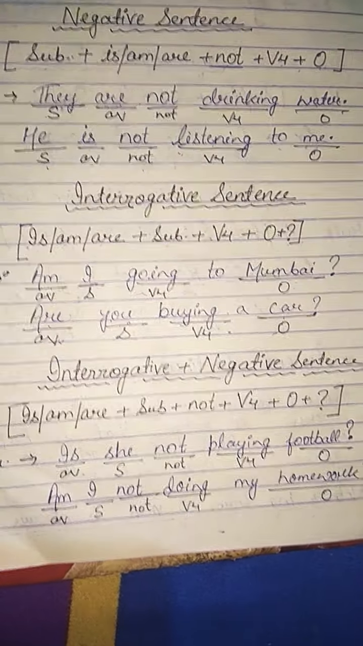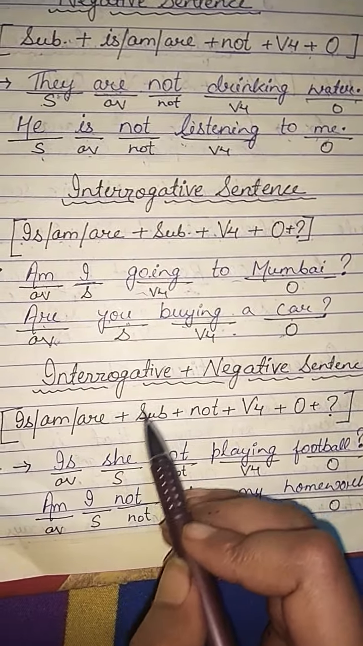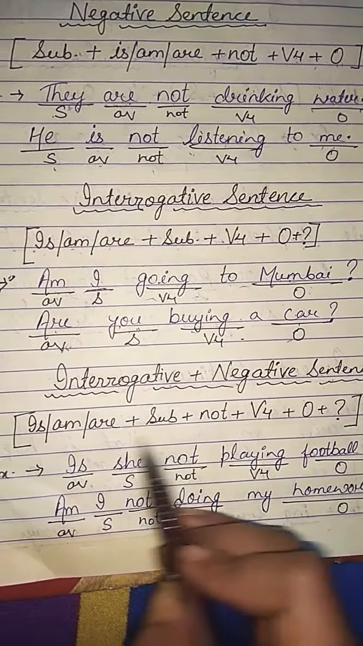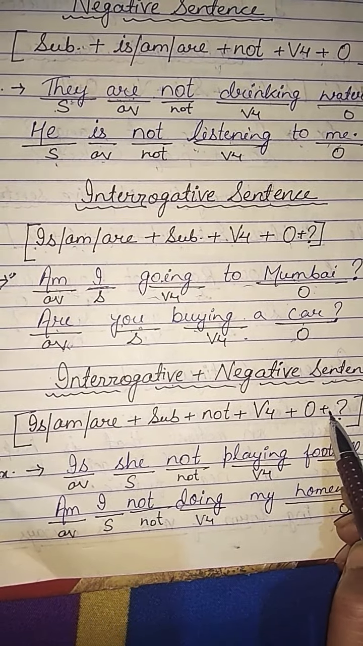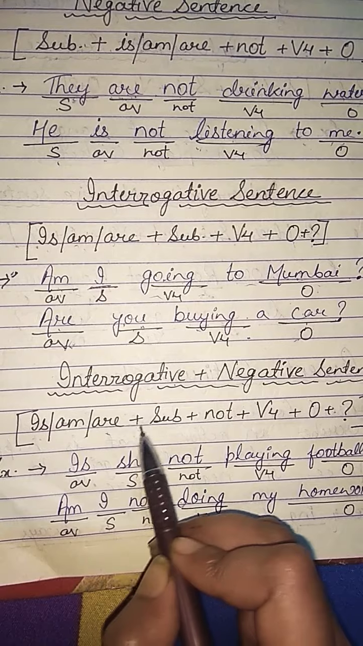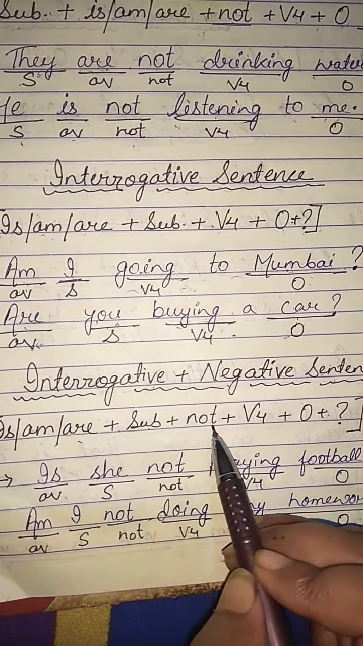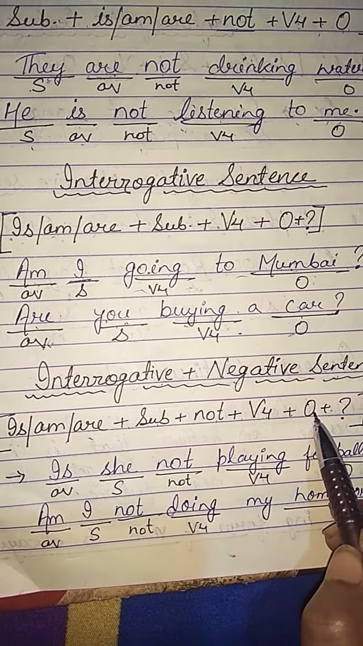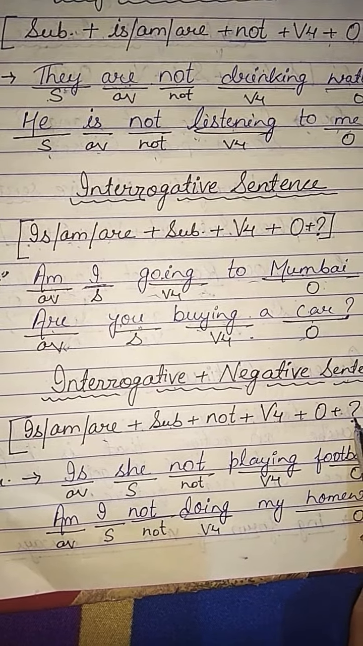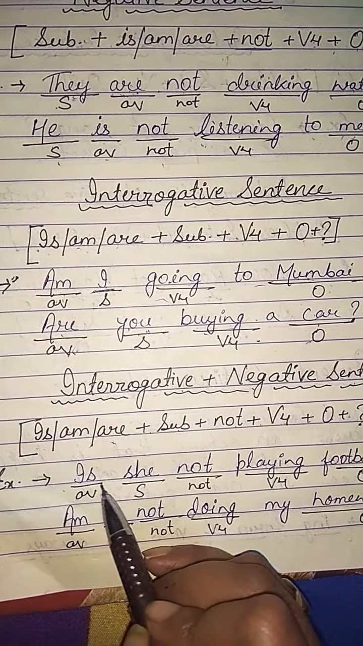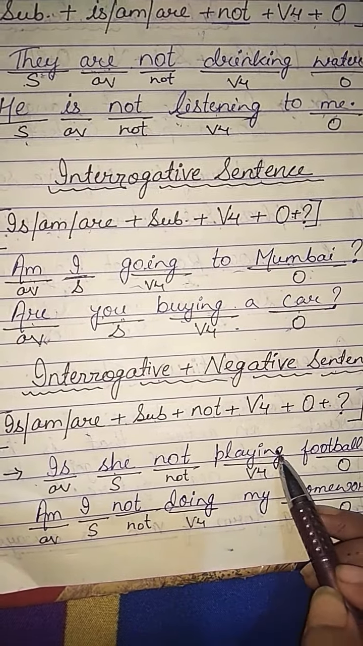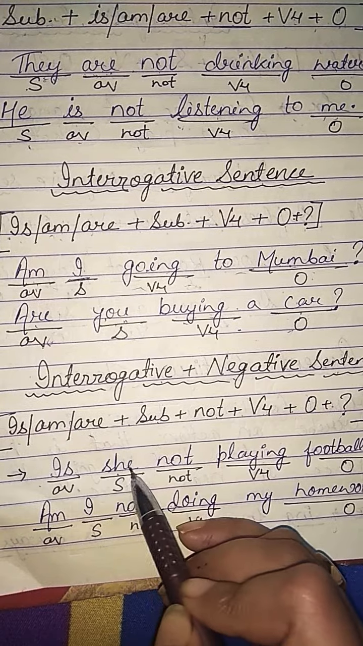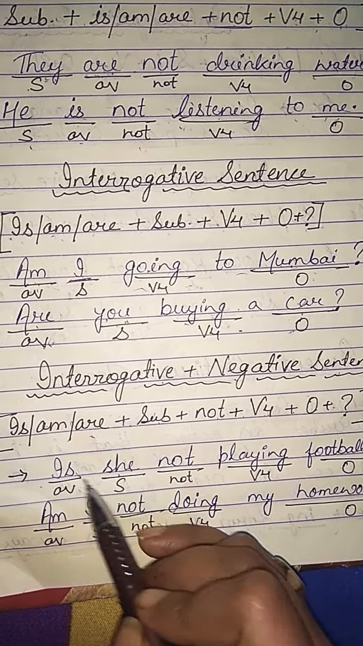And the last sentence in present continuous tense is interrogative plus negative sentence. And the rule for this sentence is is am are plus subject plus not plus fourth form of verb, object, and then question mark. For example, is she not playing football? Is helping verb. Subject is she, that's why we use is.